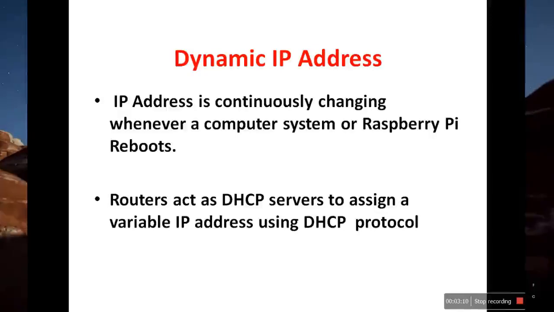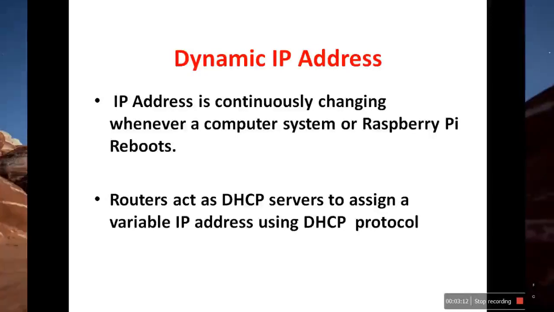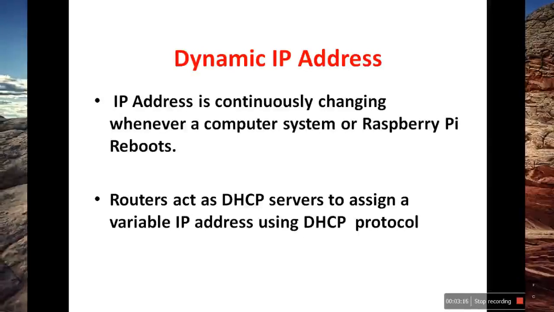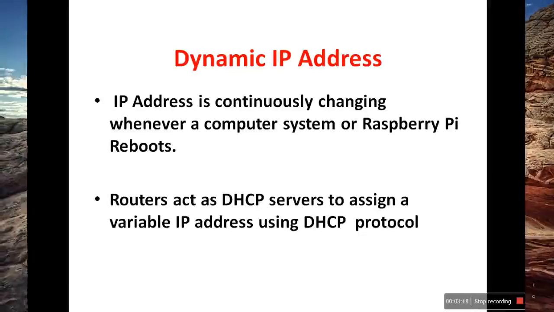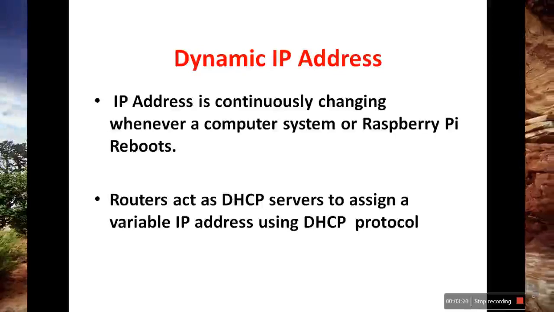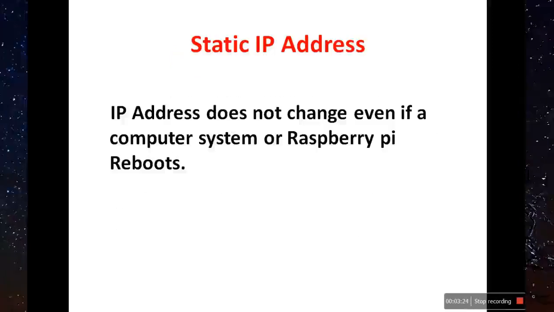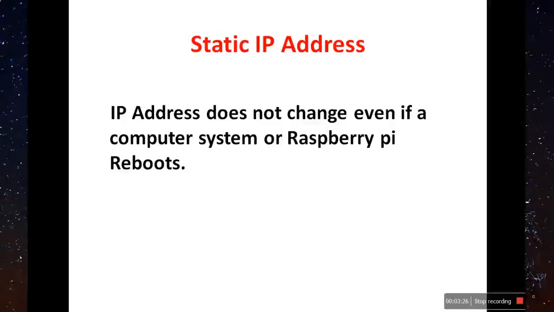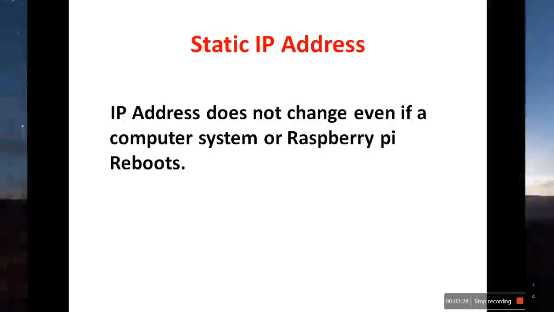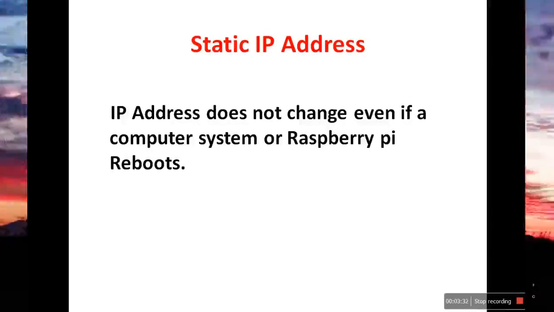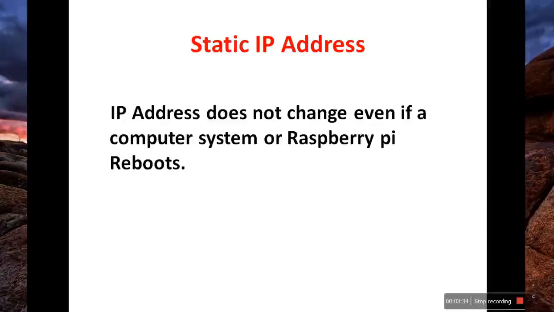So now in order to change the dynamic IP address to a static IP address, you need to change the configuration or the settings of the DHCP, that is Dynamic Host Configuration Protocol server. Next, what is the meaning of static IP address? So the IP address will not change if a computer system or Raspberry Pi reboots. So it will remain constant.